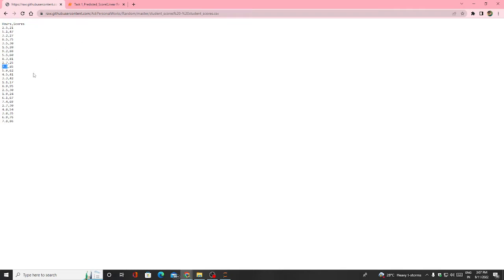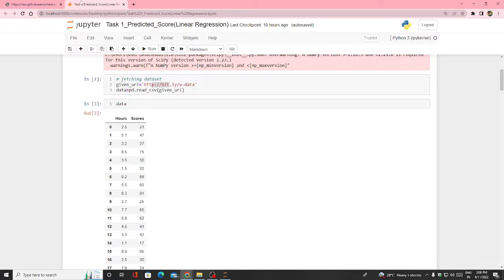So we need to predict from that data, and our task is: if a student is studying 9.25 hours a day, then how many marks can he or she achieve. So let's start with the very beginning.